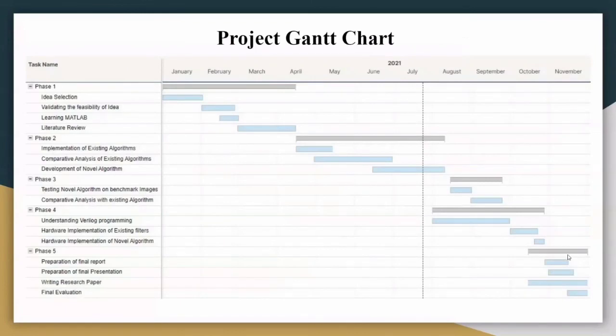This was the complete timeline of my project. So first one was the phase one, where I selected the idea, validated the feasibility, learned the MATLAB, and did the literature review. Then comes the phase two, where I implemented the existing algorithm, then the comparative analysis of existing algorithm, and development of novel algorithm. In phase 3, I tested the novel algorithm on benchmark images and comparative analysis with existing algorithm. In phase 4, I did the hardware part, and in phase 5, I prepared the final report, final presentation, writing research paper, and the final evaluation.